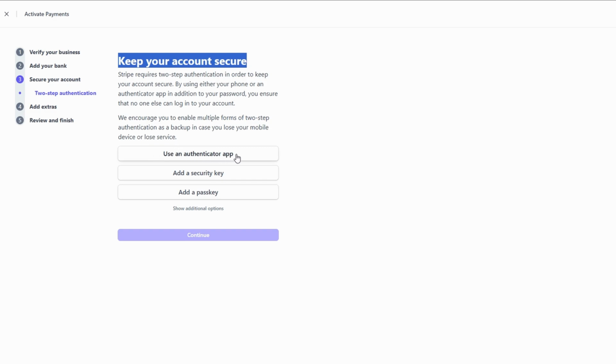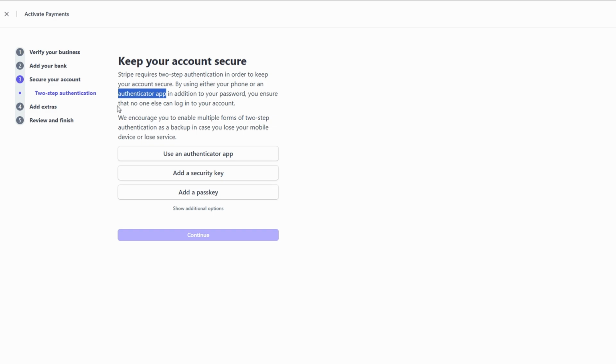Security is really important when it comes to handling financial transactions, and Stripe makes sure to prioritize this. To give your account an extra layer of protection, they'll ask you to set up two-factor authentication, 2FA. This helps keep your account safe, even if someone gets a hold of your password. When you're setting up 2FA, you'll have two main options to choose from.